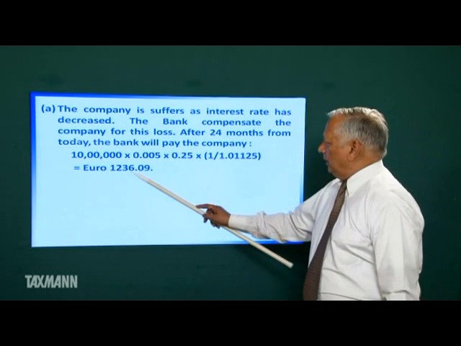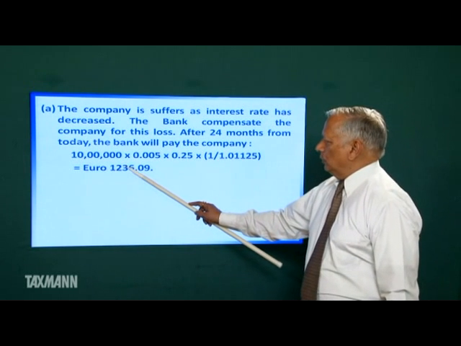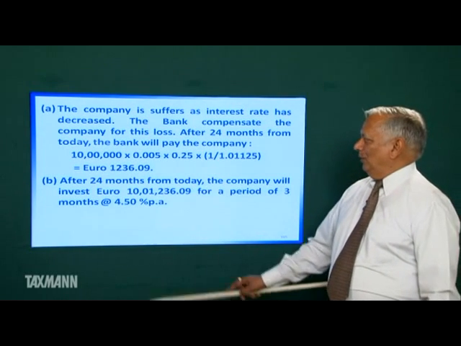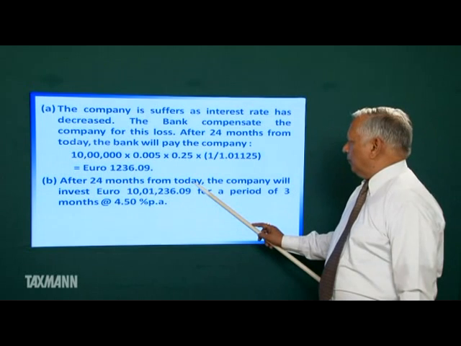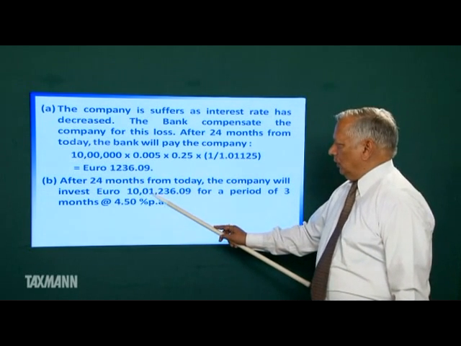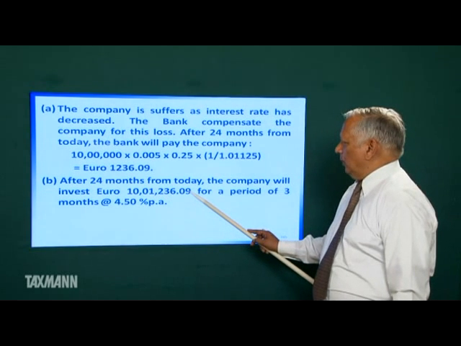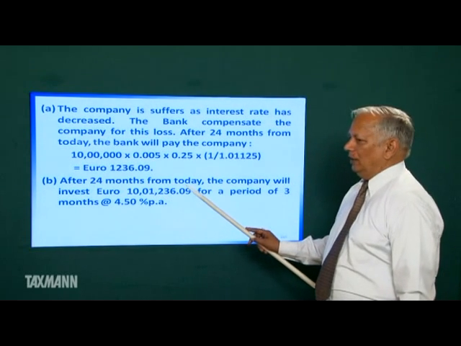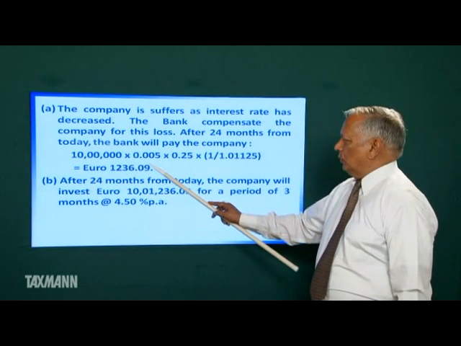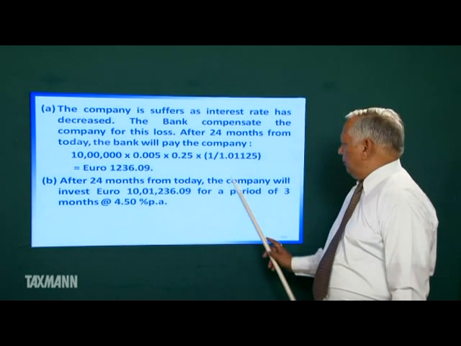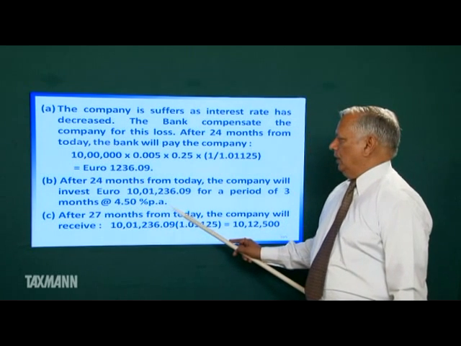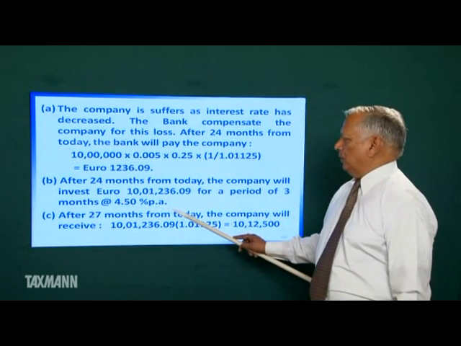So, the bank will pay the company euro 1236.09. Now, what will the company do? After 24 months from today, the company will invest 10 lakh euro as per its plan of investment, along with the 1236.09 it got from the bank, for a period of 3 months at the rate of 4.50%.